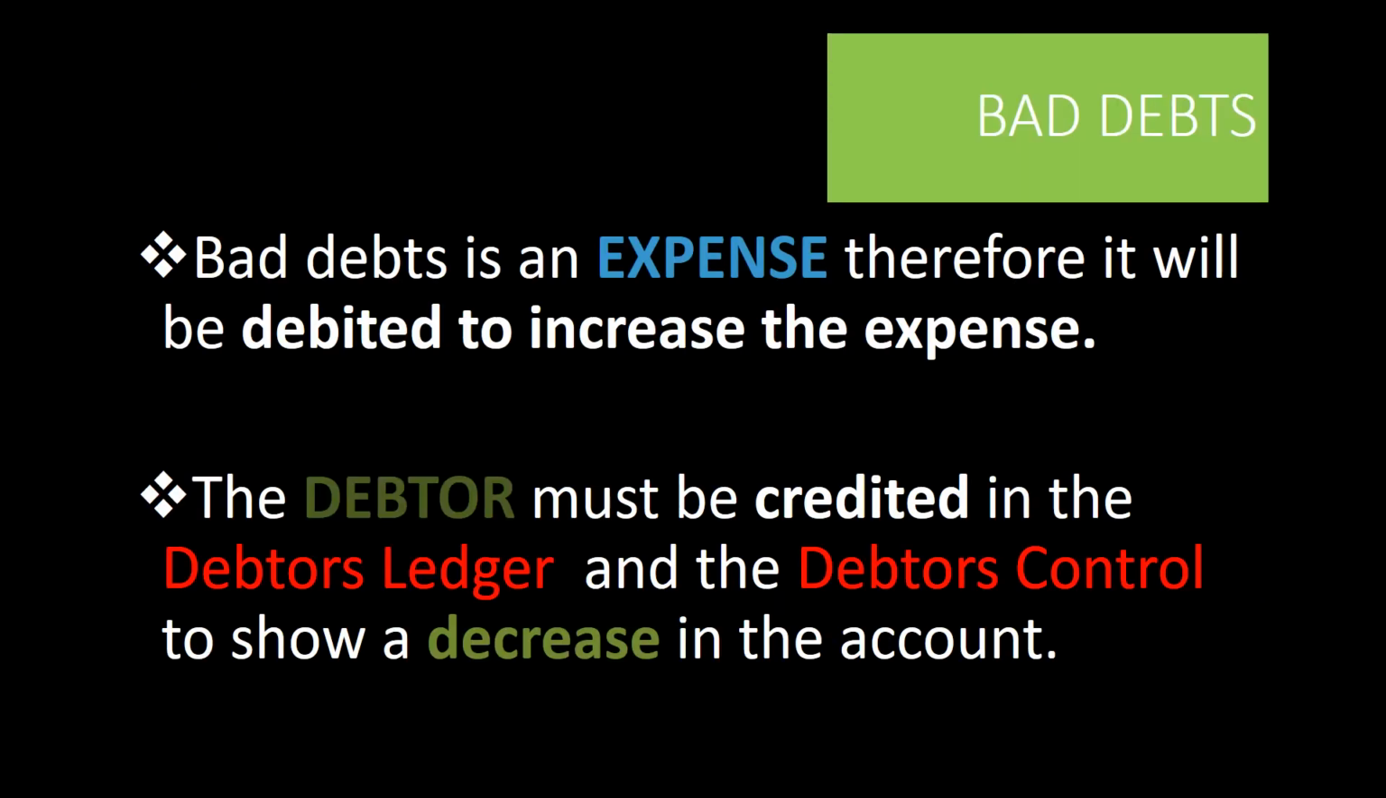We do this by debiting bad debts. Bad debts is an actual account in the ledger and it is an expense. We therefore need to debit it and we need to credit debtor's control. We will also go and credit the actual debtor in the debtor's ledger, to show this as a decrease in our debtor's control as well as a decrease in our debtor's ledger.